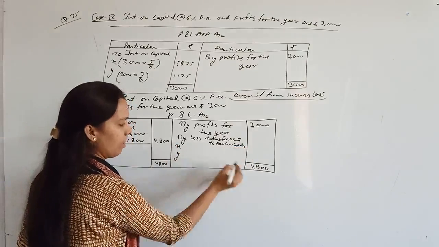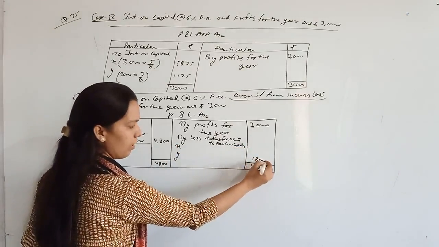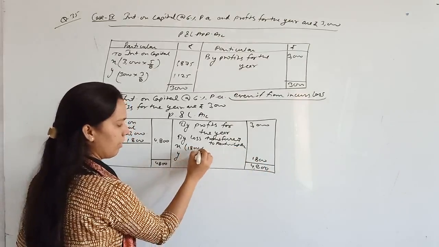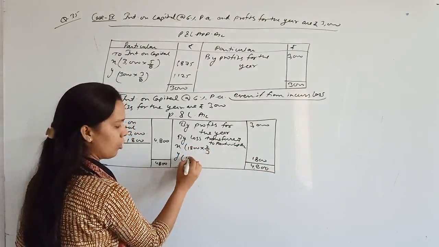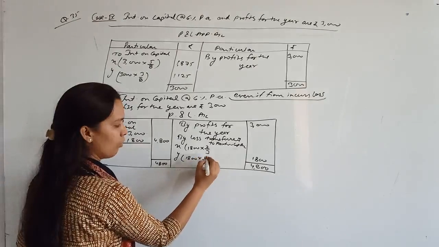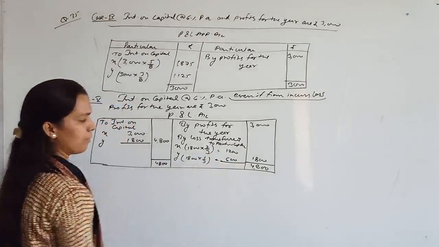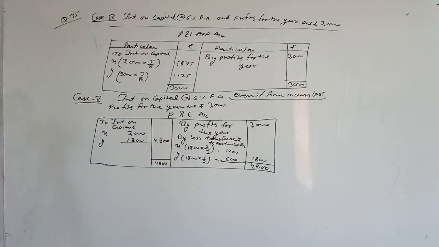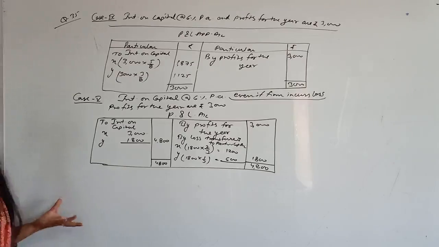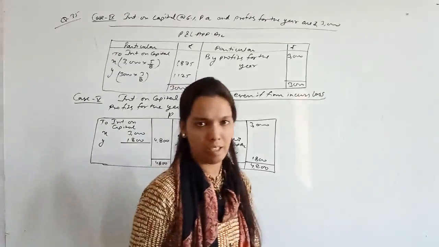Means for X and Y, what is the loss? 1800 rupees. This 1800 will be distributed in their profit sharing ratio, that is 2:1. Means 1200 and 600. Okay, so this was your case number 5th. You have to write in working note that in every case what we did differently.